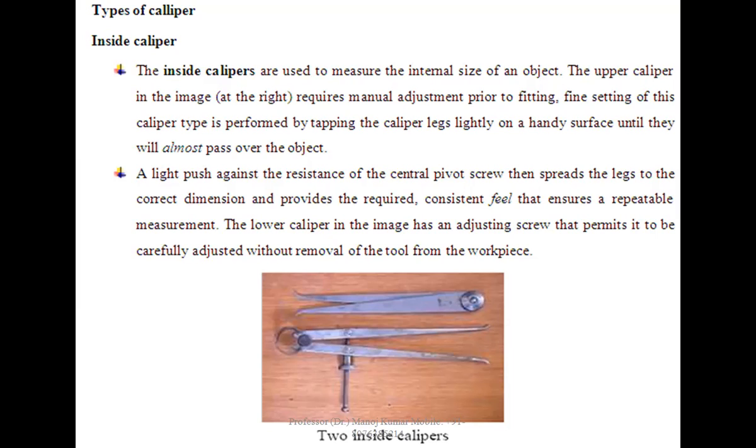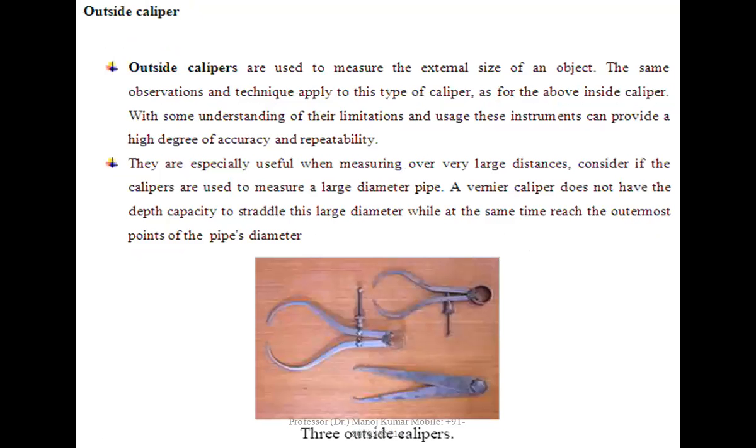The lower caliper in the image has an adjusting screw that permits it to be carefully adjusted without removal of the tool from the workpiece. Two inside calipers are shown here. Outside caliper. Outside calipers are used to measure the external size of an object. Three outside calipers are shown here. The same observation and technique apply to this type of caliper as for the inside caliper.